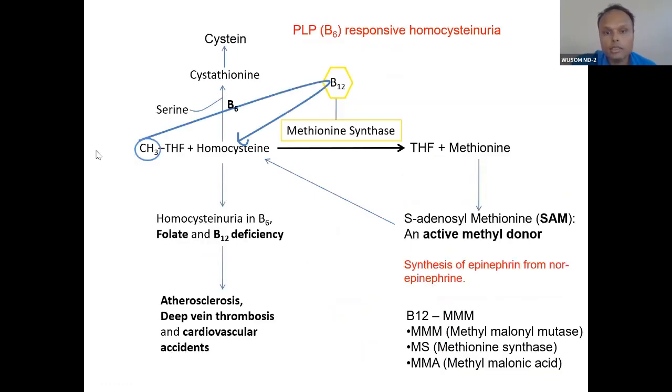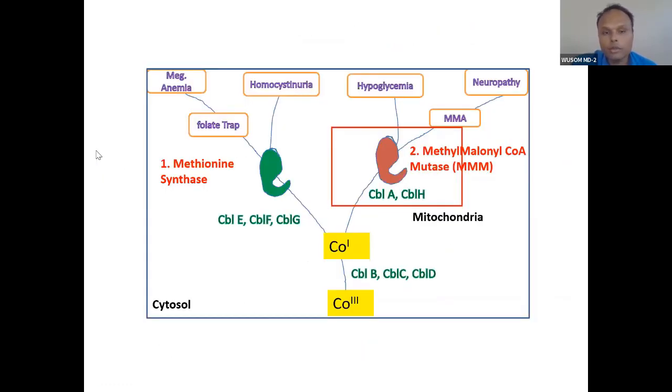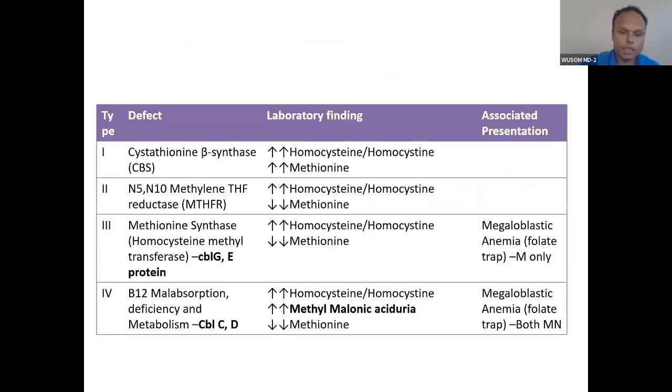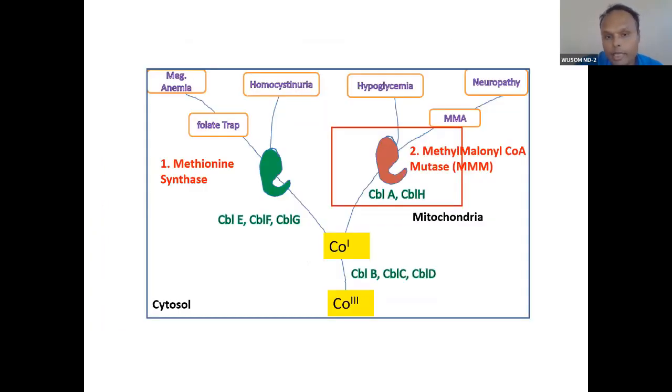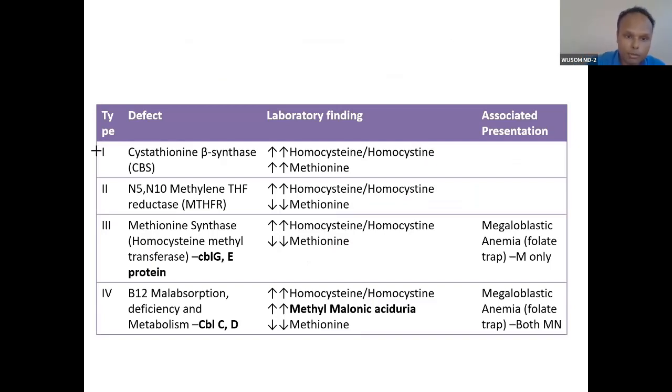So understand these all things, very important. I have already given you the overview of vitamin B12 metabolism. Generally the disorder happens because of a problem in metabolism rather than absolute deficiency. So this metabolic problem, because of protein or enzyme deficiency, will lead to a problem in vitamin B12 metabolism. MTHFR deficiency, methylene tetrahydrofolate reductase deficiency, will cause this problem. So problems in folate metabolism and vitamin B12 metabolism cause this homocystinuria.